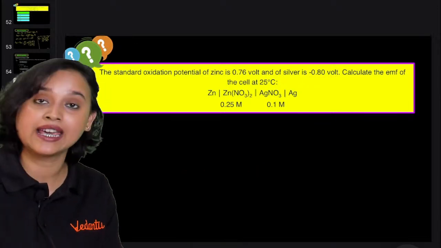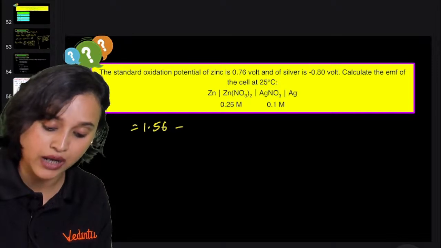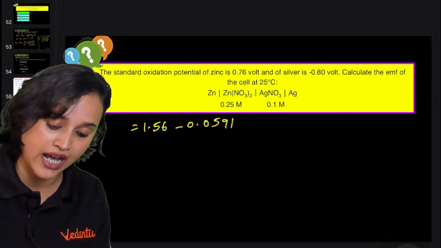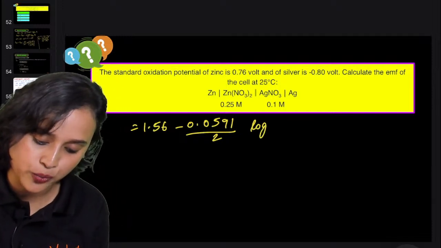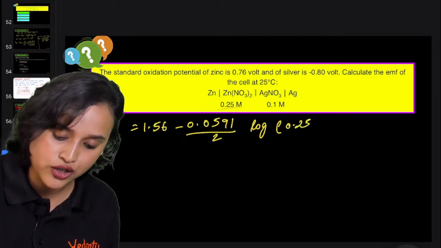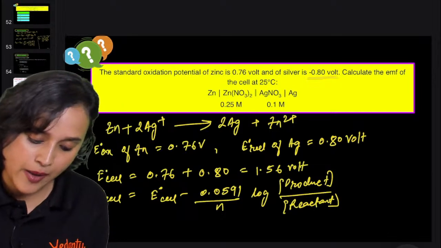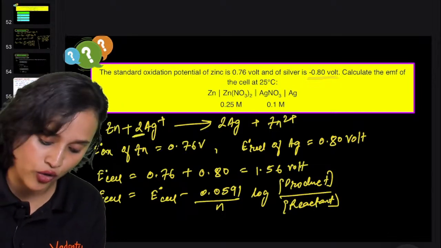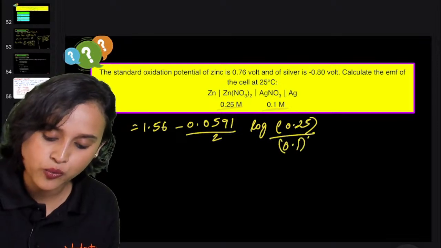So we can write it as 1.56 minus 0.0591 divided by 2 log of, what is given to you? Product 0.25 molar, so we will write 0.25. Then 0.1, but here remember we wrote 2 is the stoichiometric coefficient, so we have to raise it to the power 2. So that means 0.1 squared.